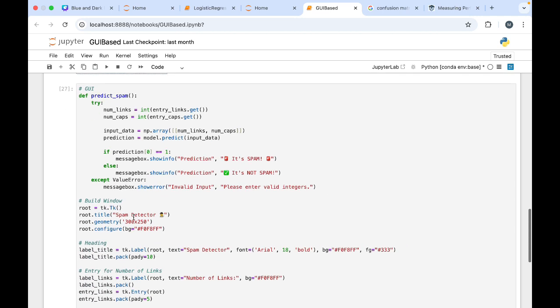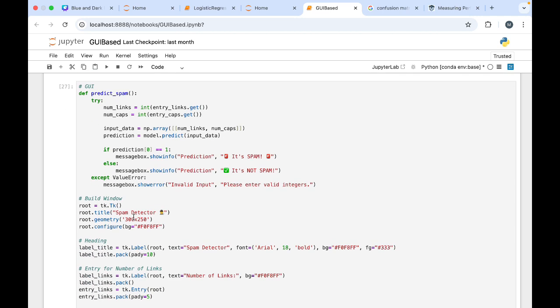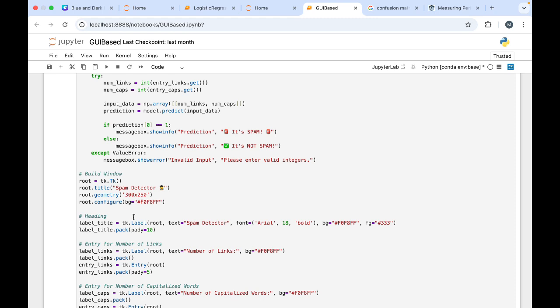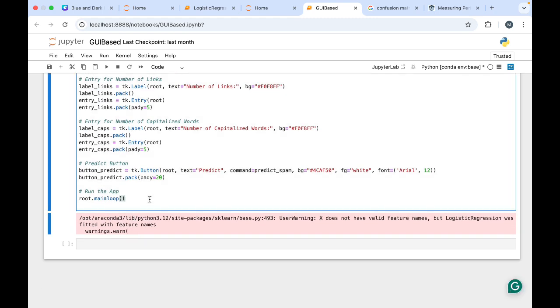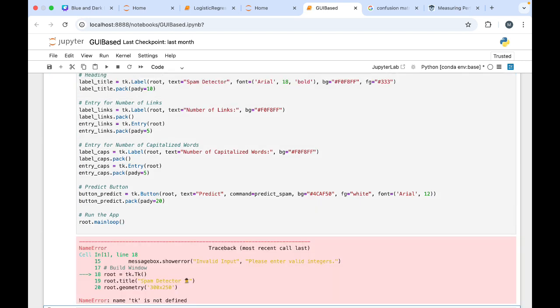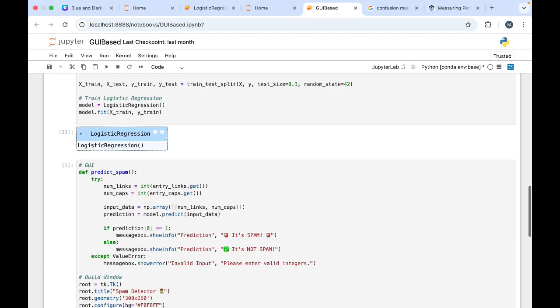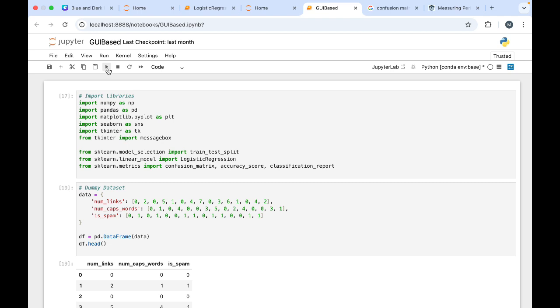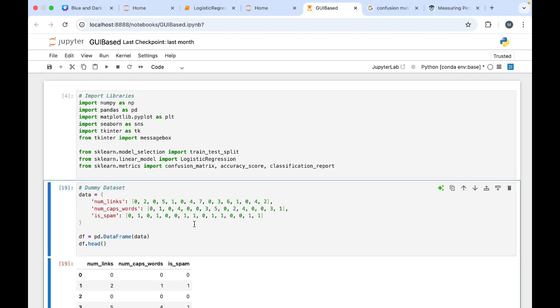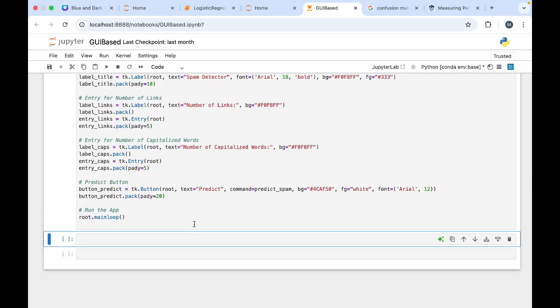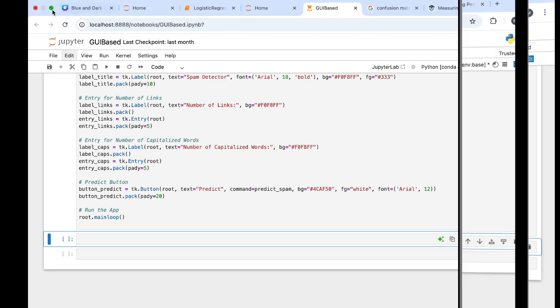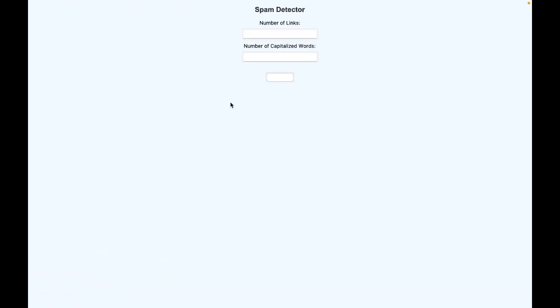Here it is GUI based. GUI means graphical user interface based. It is going to show us what is spam and what is not spam. But when we execute this, you will see, I have to run it from above. So now I have executed it. You will see the output. This is the output of that.